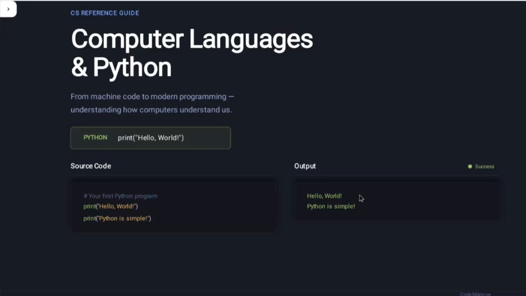In today's video, we will explore Python: what it is, where it is used, who invented it, when it was invented, and what its advantages and disadvantages are. By the end of this video, you will have a clear understanding of why Python is one of the most popular languages in the world. So without wasting any time, let's start.